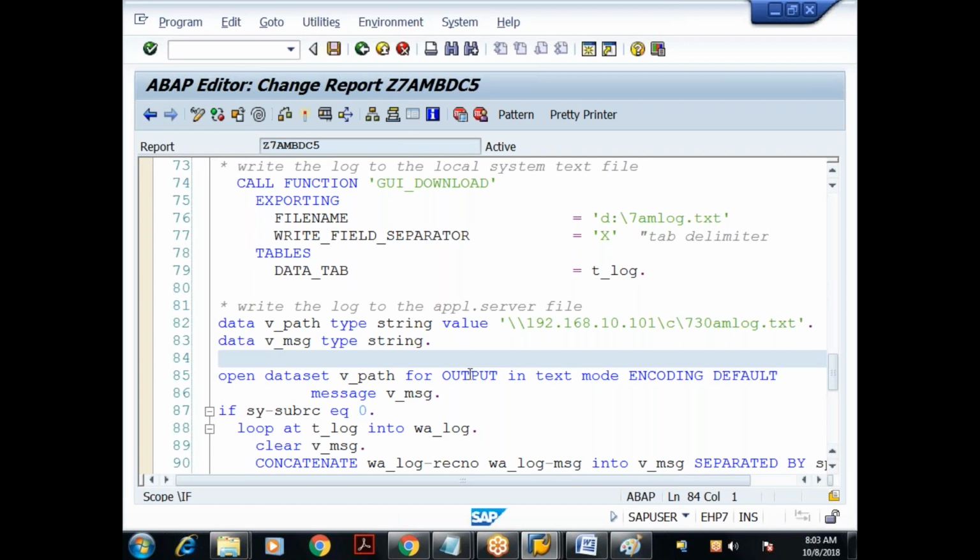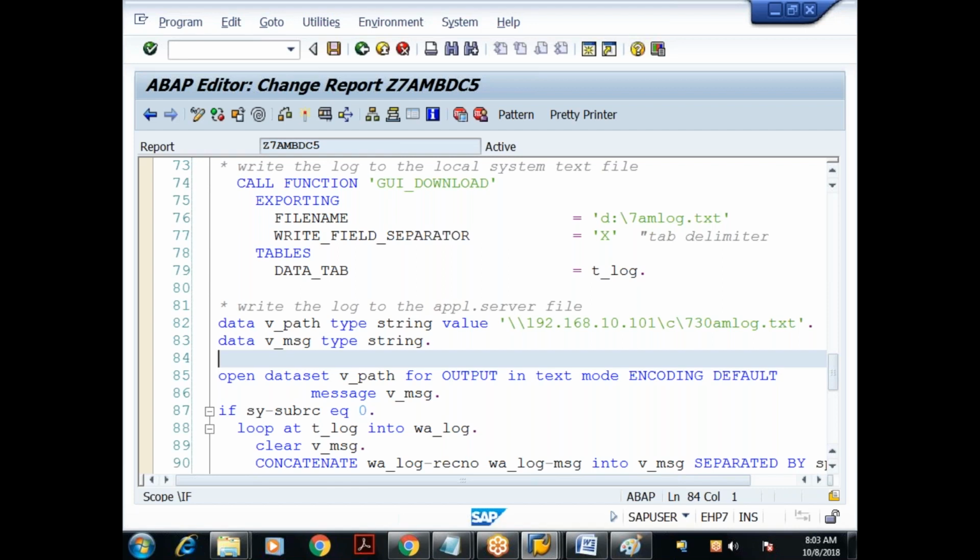So what are the things we have seen so far? Direct input method, call transaction method, and session technique. The difference between call transaction method and session technique is that call transaction is asynchronous, whereas session is synchronous.